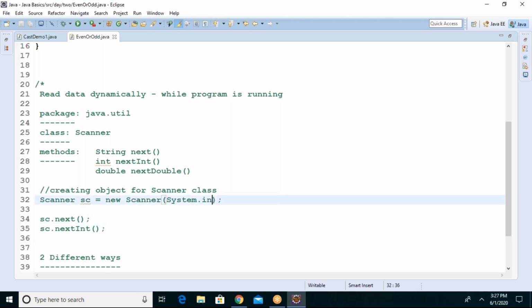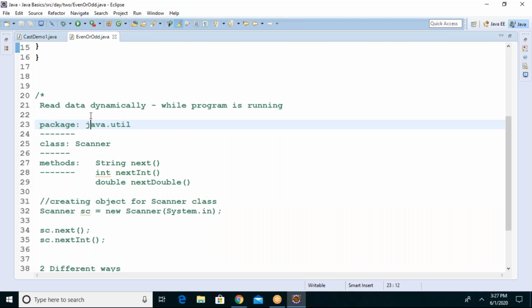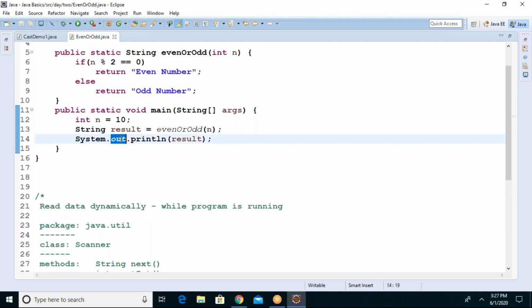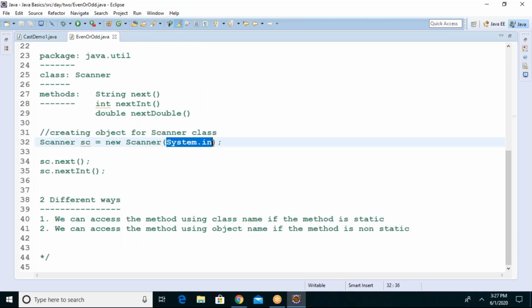Now let us understand what this is. System.in represents the keyboard input device, whereas System.out represents console output. Do remember, if you want to print something to the console, you give System.out. If you want to read data from the keyboard, you use System.in here. So you are telling the object, boss, read a string from the keyboard. The source is what?